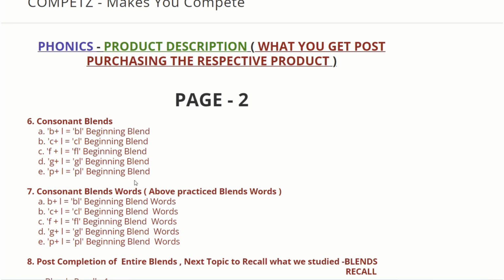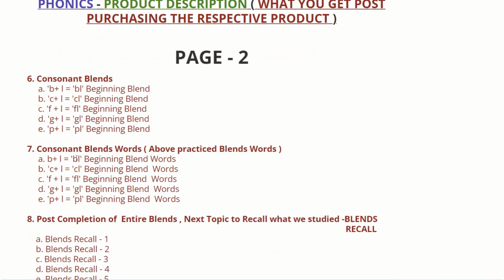What is the description of the product? If you are purchasing the respective product, here is what you will be getting. Then it's consonant blends. Consonant blends are nothing but bl, cl, fl, gl and pl. These are the beginning blends, the beginning word blends, which will be included in the video.